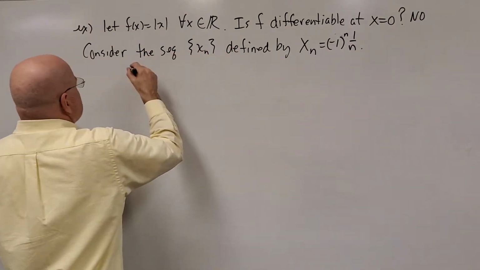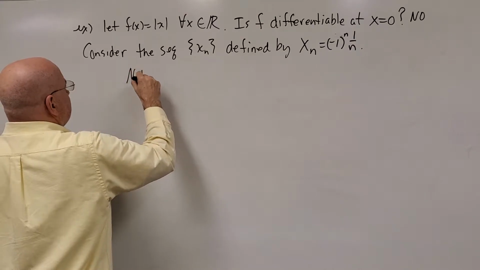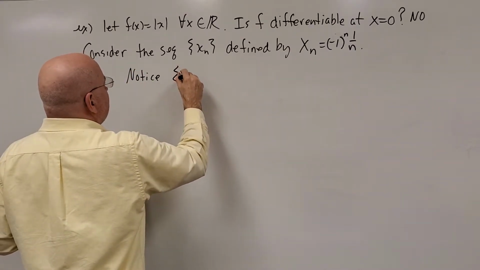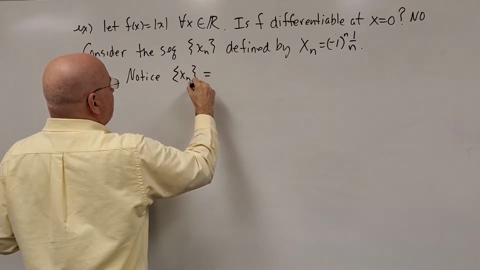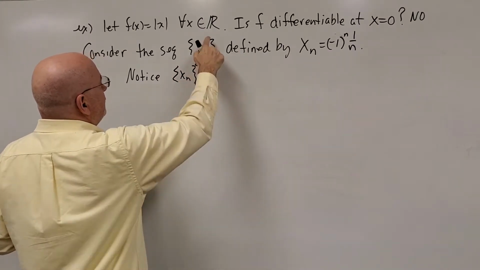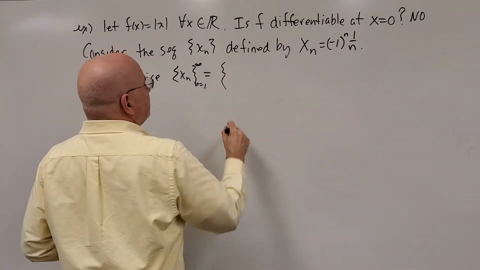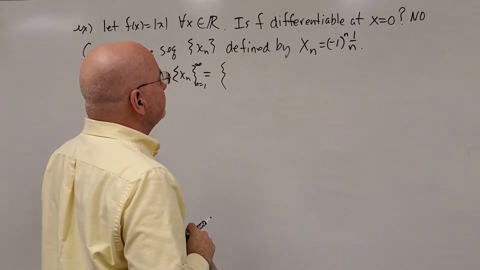And let's just take a look at what that sequence looks like. Notice that xn, I'm leaving off n going from 1 to infinity, I should put that in, is equal to what? Let's write out the first 4, 5, 6 terms.